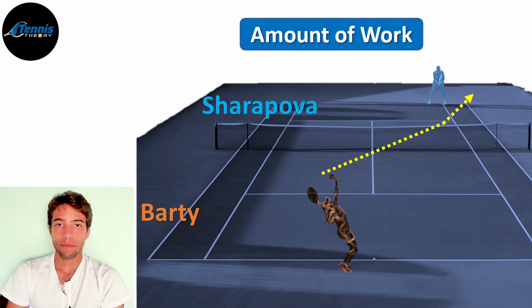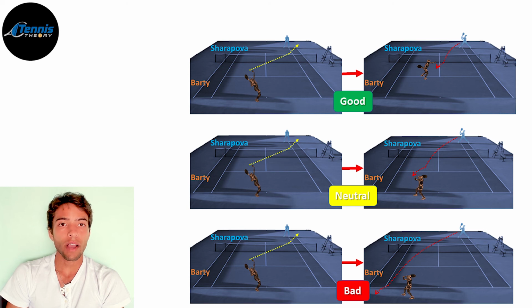During this match, Sharapova had to work a lot more than Barty to win points during her service games. We can take notice of this by classifying the outcome of each first serve by both players into 3 categories. First, we have good results, that represents the unreturned serves or the ones that led to a short ball that the player could use to finish the point.